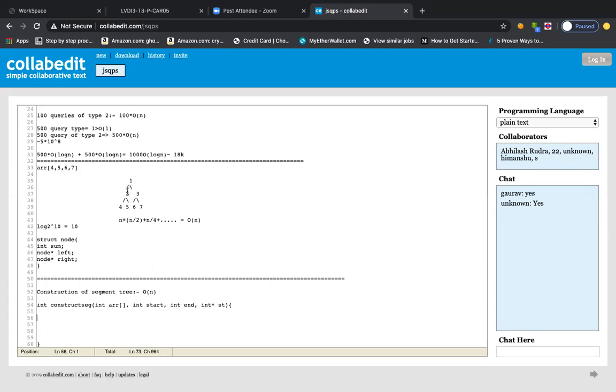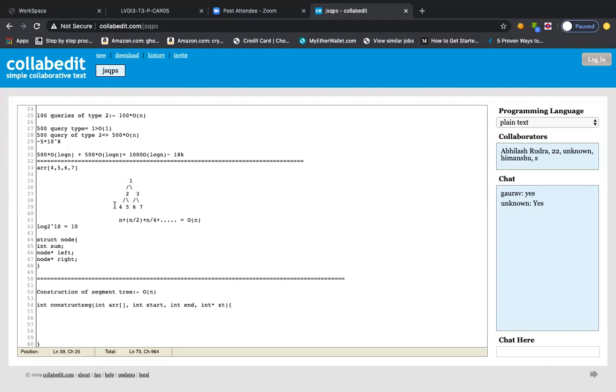So what I'm trying to say is that initially we'll be at this level, right? The first level, where we'll have only the root node, or node 1 basically. And then we'll go to its left and right, then we'll keep going to the left and right up to the end.